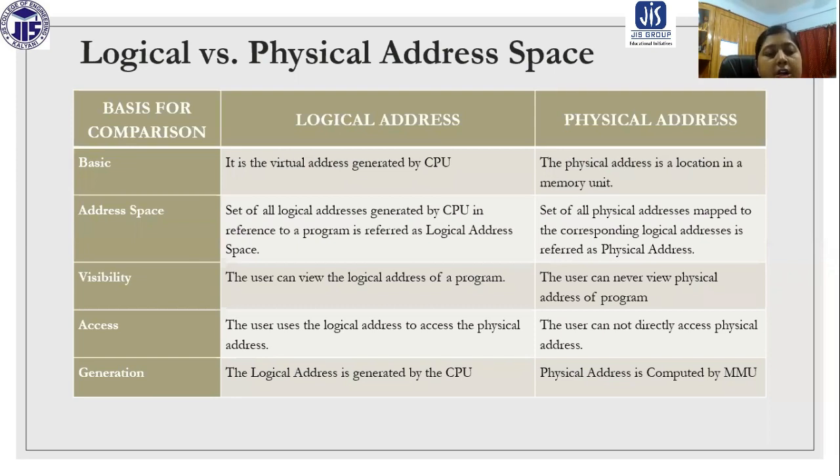Now, in the context of generation, the logical address is generated by the CPU and the physical address is basically computed by the MMU. We have discussed how the relocation register value is added to the logical address, and then the physical address is generated.